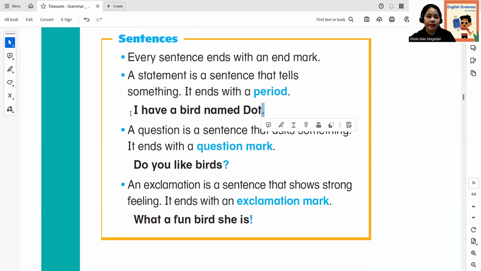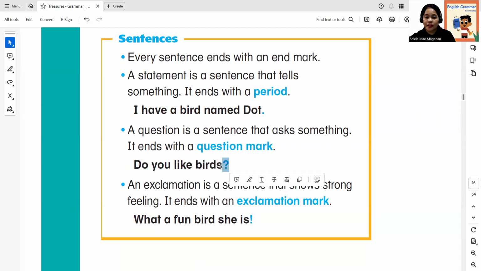For example, I have a bird named Dot. It ends with a period. So that is a statement. Next is a question. A question is a sentence that asks something. It ends with a question mark. What is your name? How old are you? The example question here is, do you like birds? Using the question mark at the end.